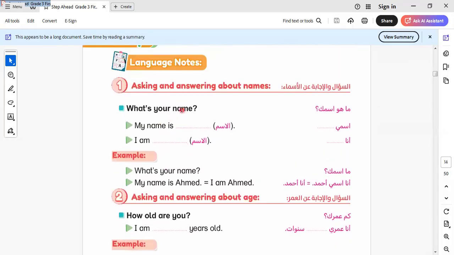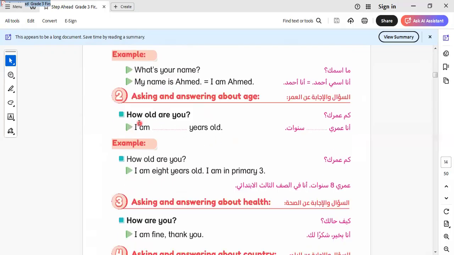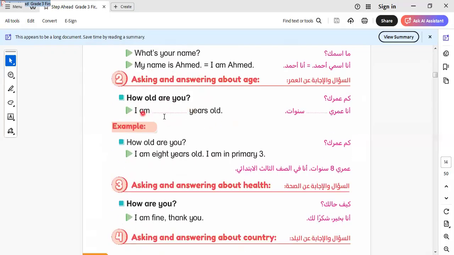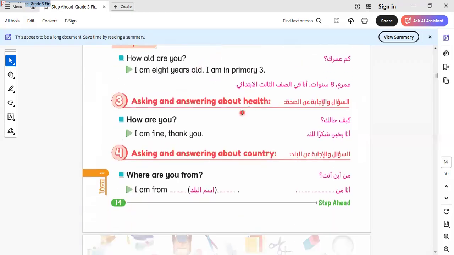Here, when we ask about name, the reply to what's your name will be in two ways. My name is, or I'm and the name. Say here, my name is Ahmed or I'm Ahmed. Both are correct. When we talk about age, I say I'm and then the number that I am. Say I'm 10, I'm 8, I'm 9, and so on. And say I'm in primary 3.